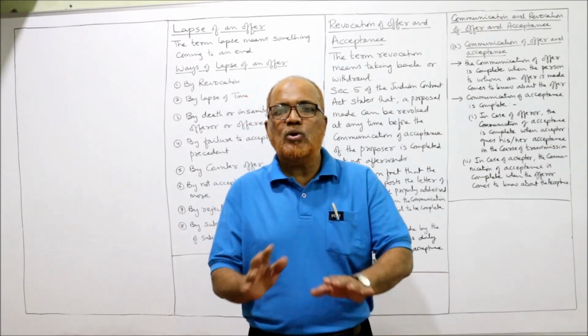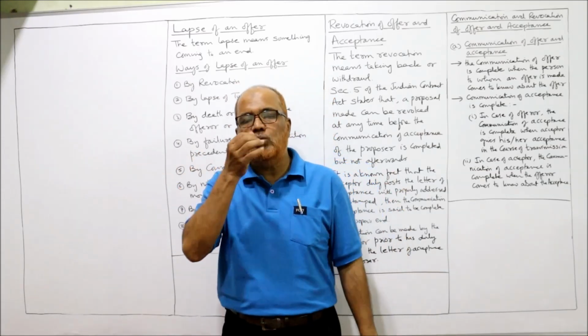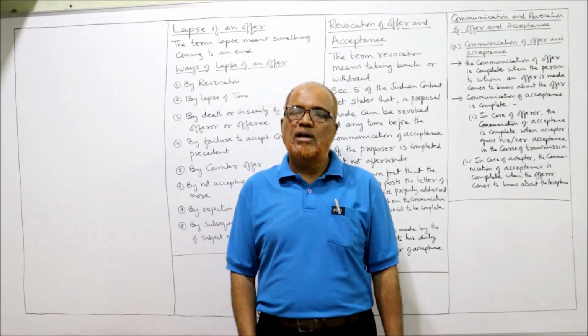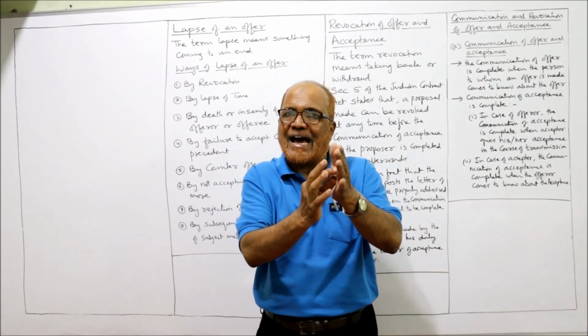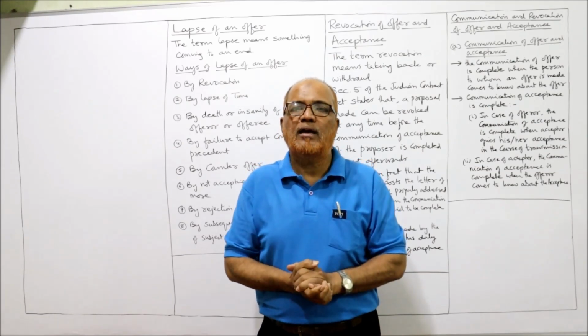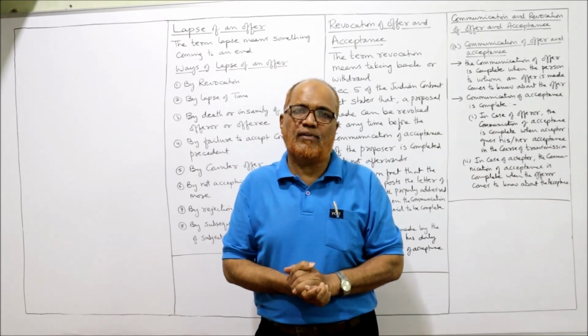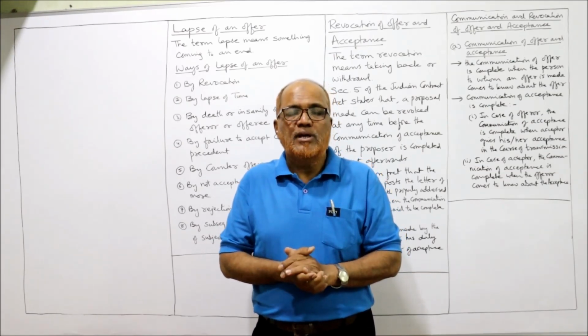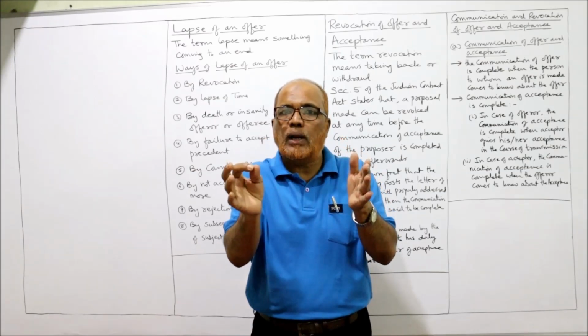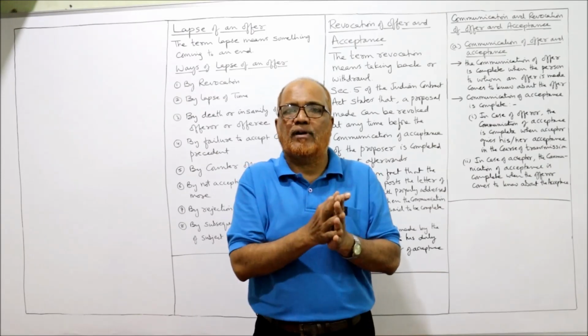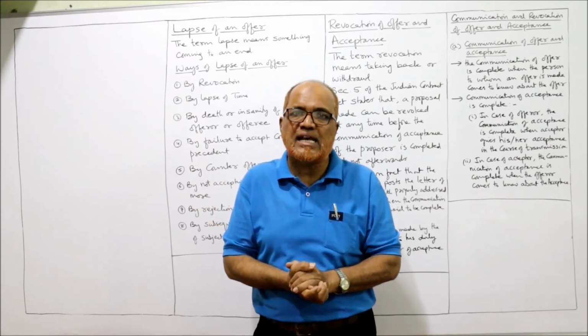No. The bookseller is not bound to sell the book to Anil, because when an item is displayed in a shop with a price tag on it, it is only an invitation to offer. It is not an offer. So displaying the goods with price tag is only an invitation to offer. It is not an offer in itself.